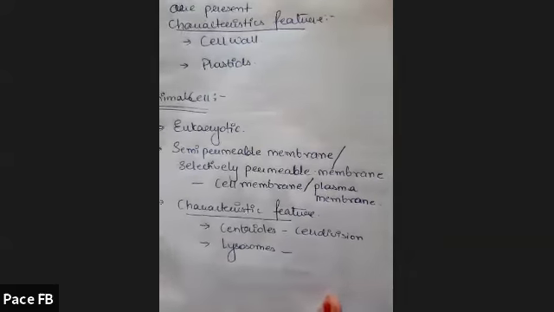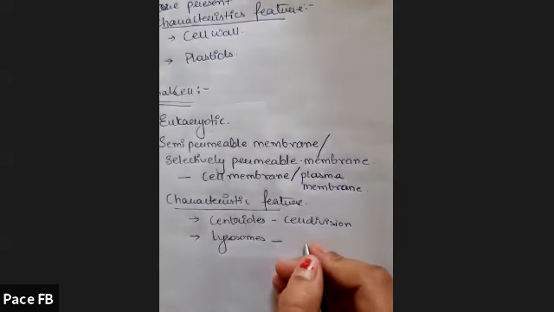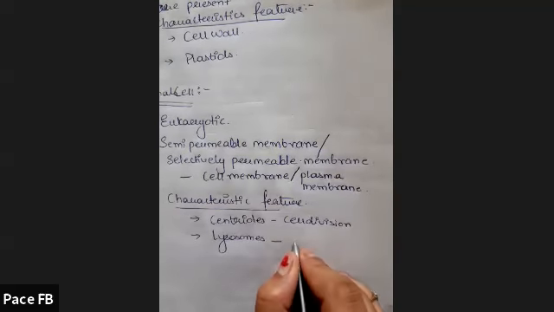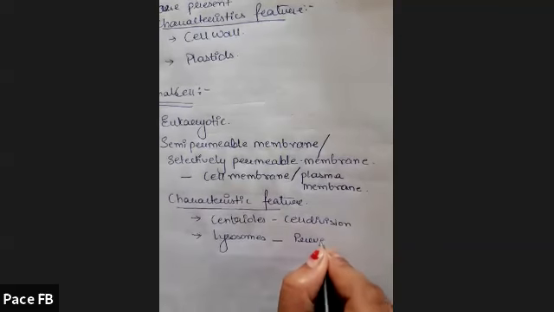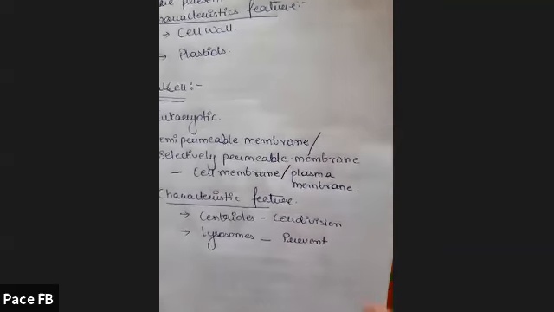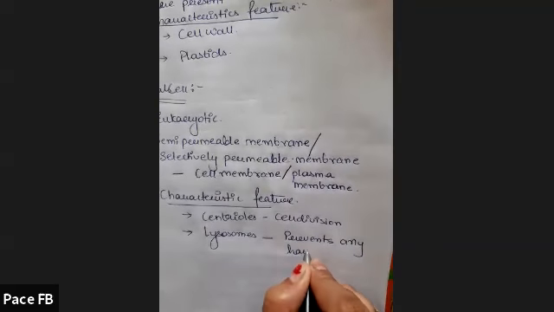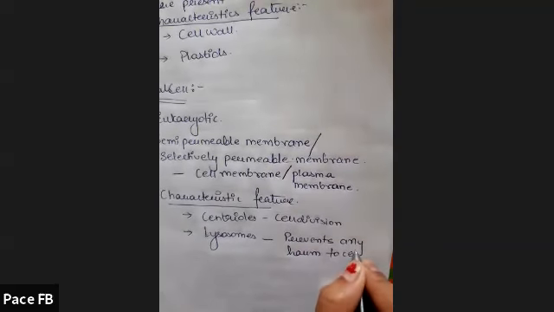They help in preventing any harm to the cell by entry of any foreign material. So it is protective in function.